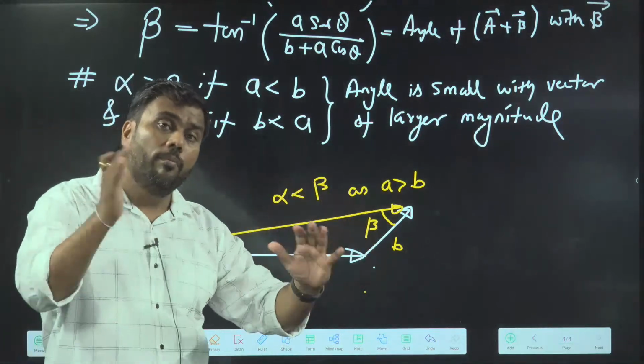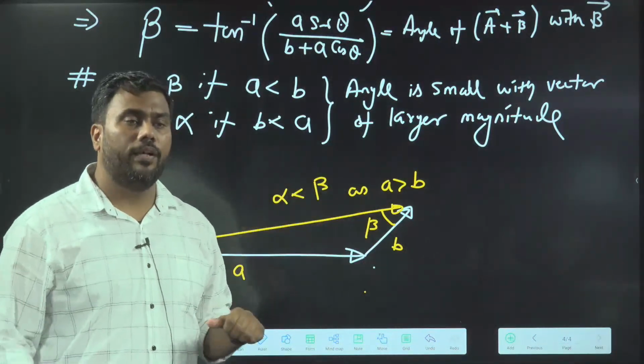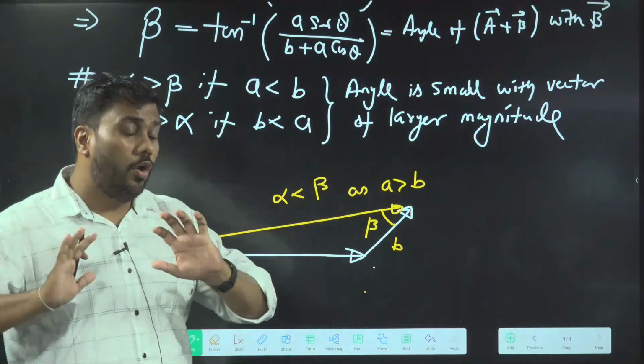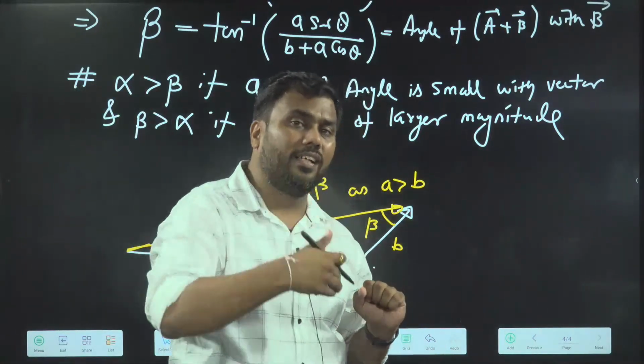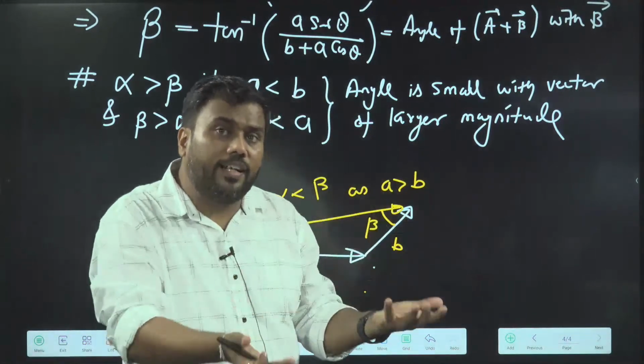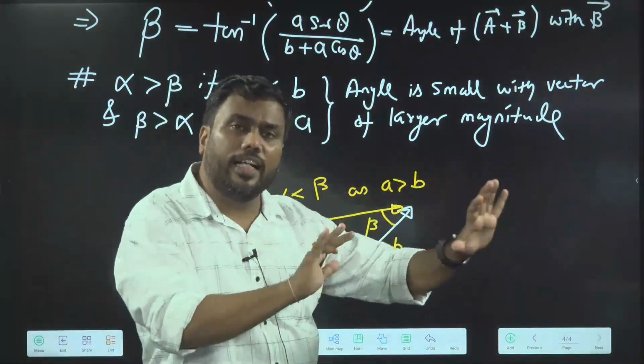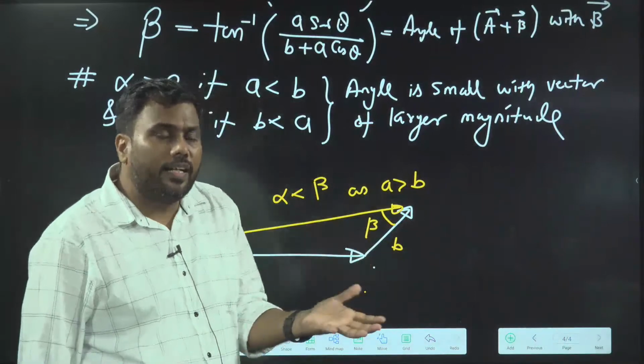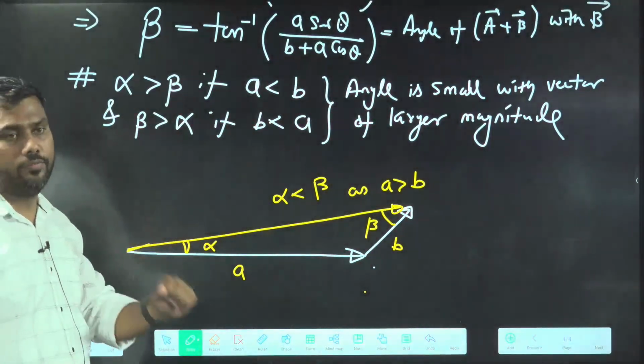So the direction will be nearer to that vector. Suppose two persons are pushing a car, and one is applying more force than the other. Of course, the car will move largely in the direction of the person pushing with greater force. That's why the angle will be small with that direction.